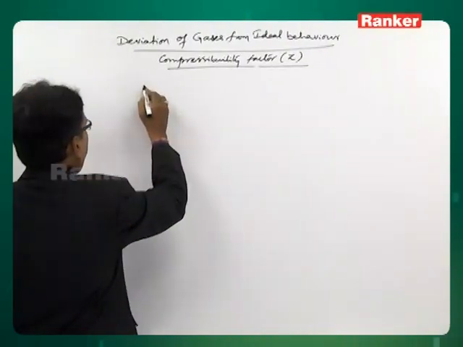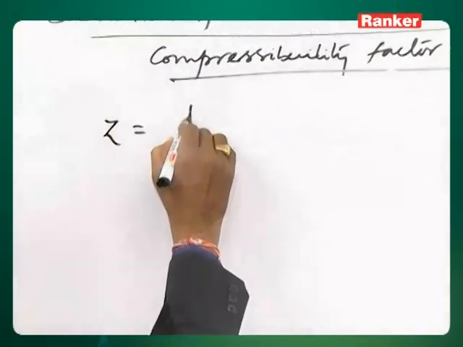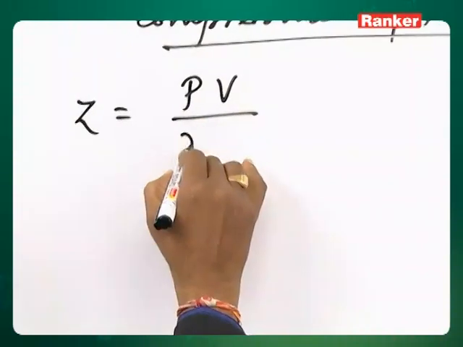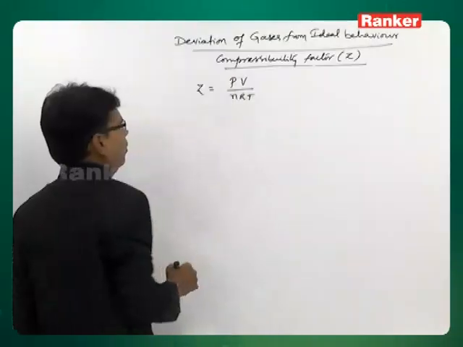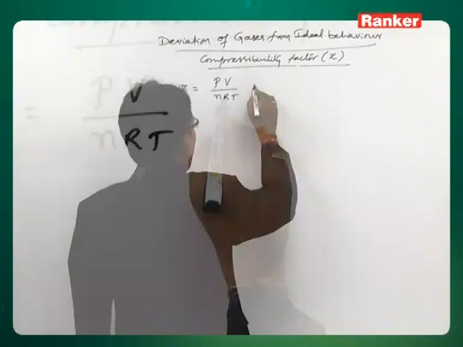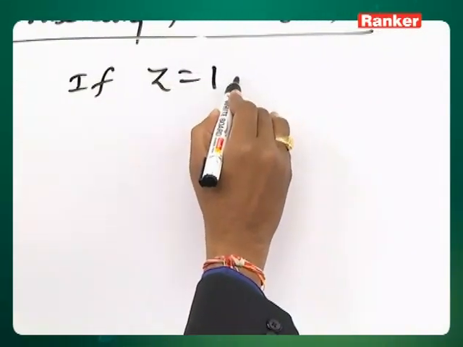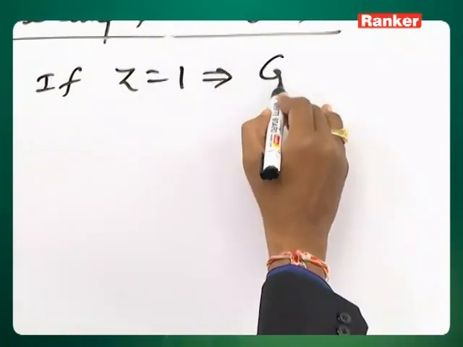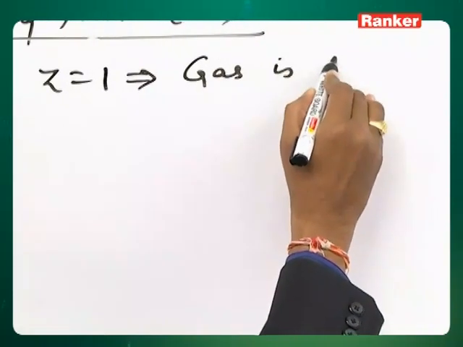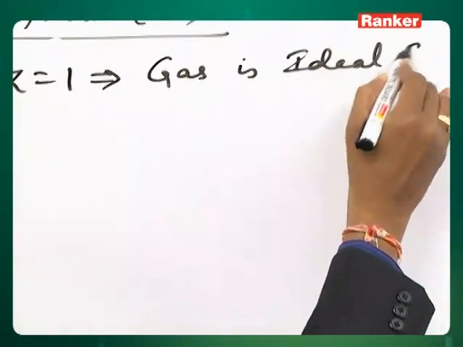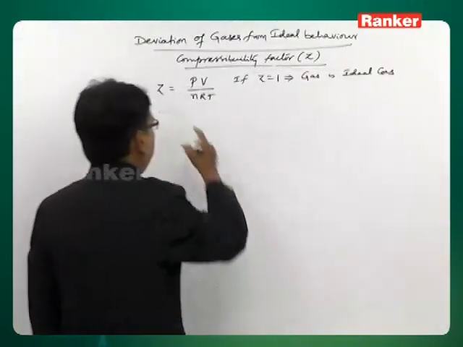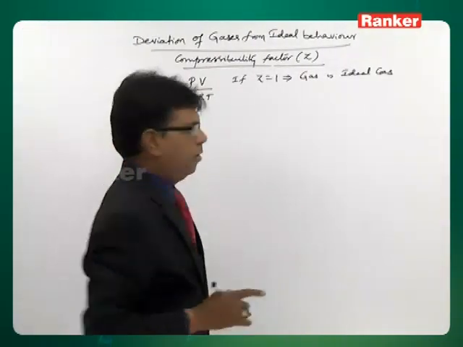Now, compressibility factor Z is equal to PV by nRT. If Z equals 1, the gas is an ideal gas, because Z equal to 1 means PV equals nRT.